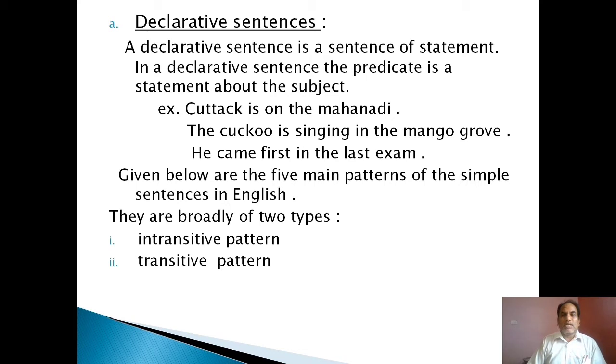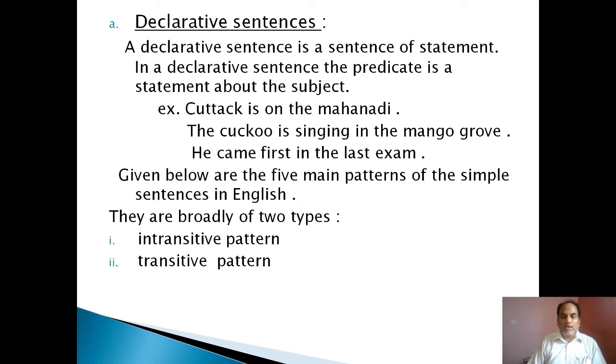In a declarative sentence, the predicate is a statement about the subject or something else. For example, Cuttack is on the Mahanadi. The cuckoo is singing in the mango grove. He came first in the last examination. These are examples of a declarative sentence.